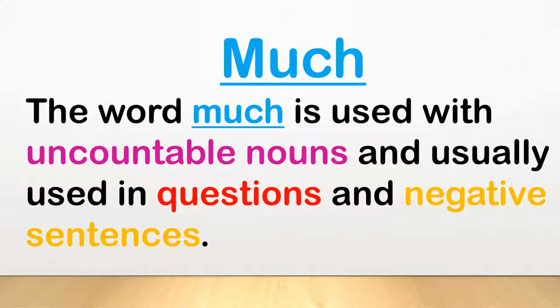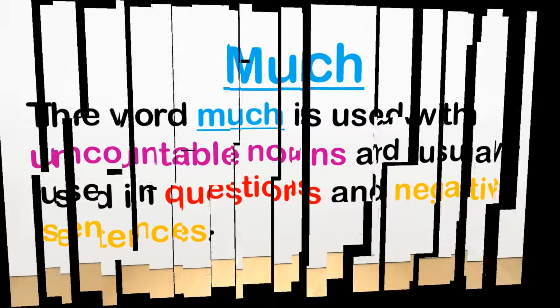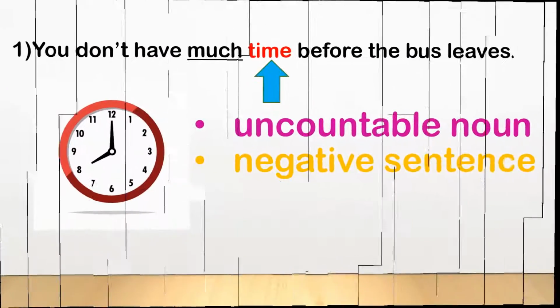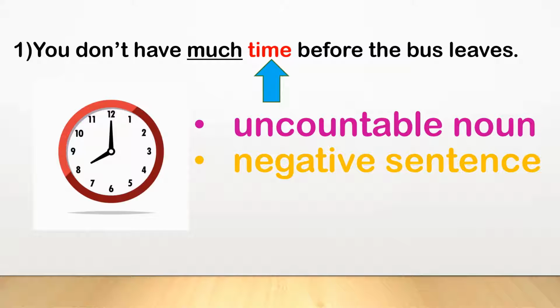Now let's see when and how to use much in the sentences. The word much is used with uncountable nouns and usually used in questions and negative sentences. Children, look at this example. We use the word much in negative sentence also.